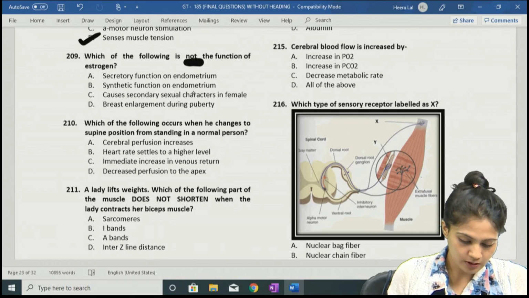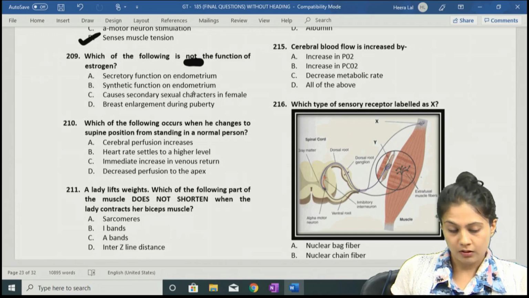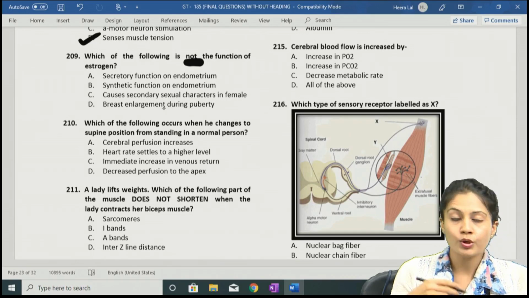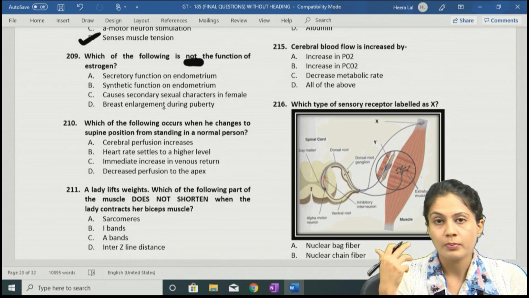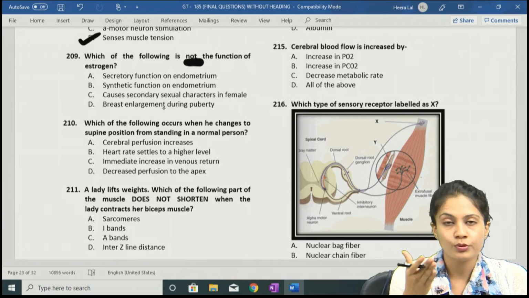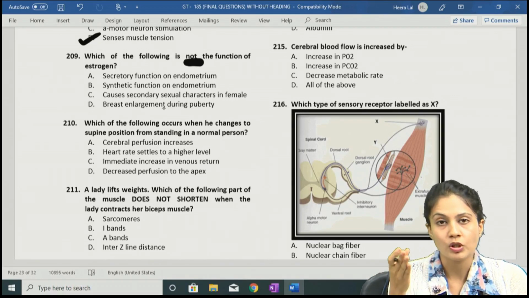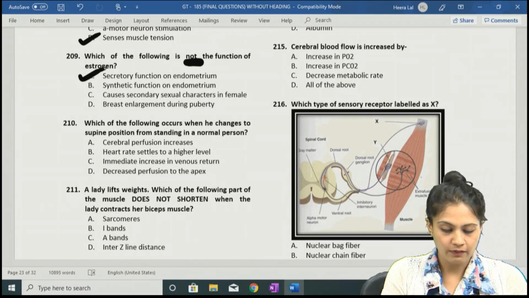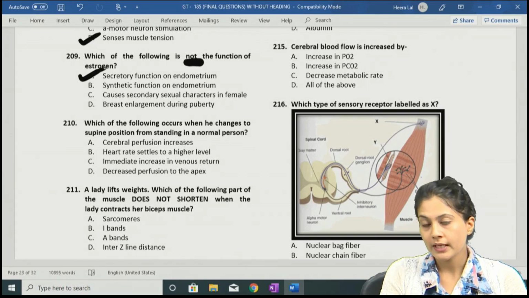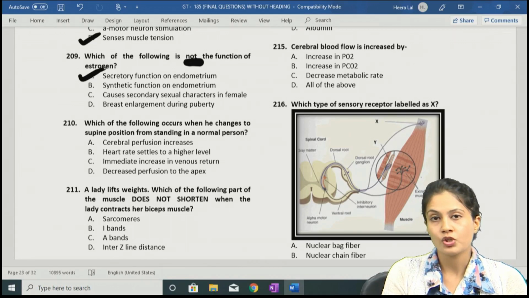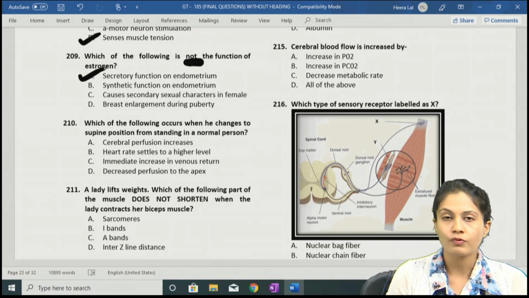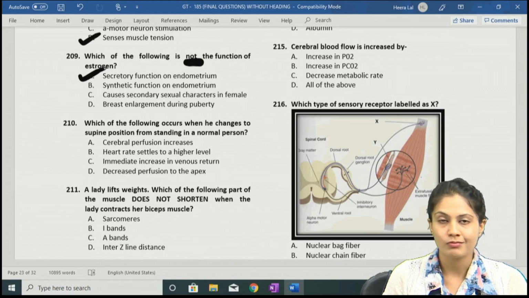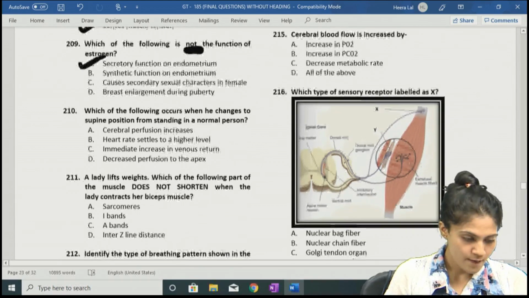Breast enlargement during puberty, yes, because growth of the breast or mammary tissue is due to the estrogen. But what is not a function? The secretory function of the endometrium in the second half, which is done by the progesterone. So the answer of question number 209 is the secretory function.